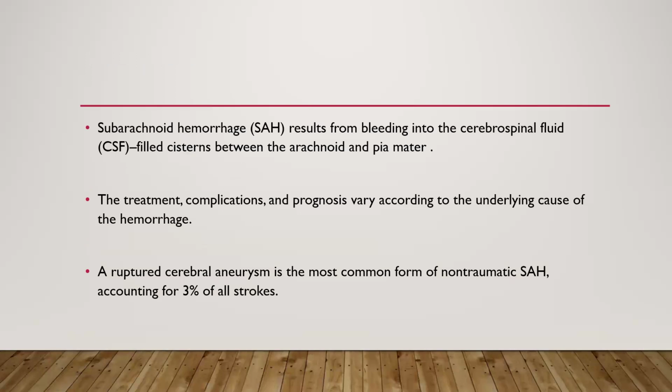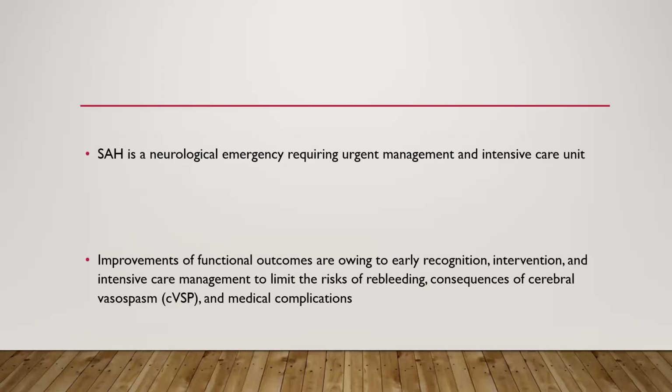Now we'll see what is subarachnoid hemorrhage. Subarachnoid hemorrhage results from bleeding into the CSF-filled space between the arachnoid and the pia mater. The treatment, complications, and prognosis vary according to the underlying cause of the hemorrhage. A ruptured cerebral aneurysm is the most common cause of non-traumatic SAH, accounting for 3% of all strokes.